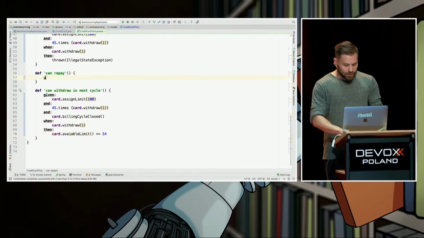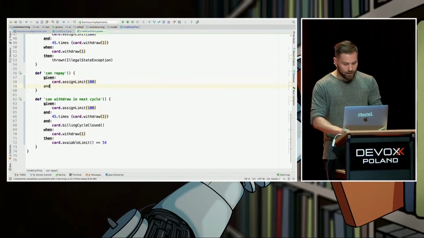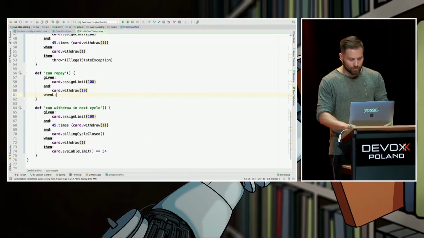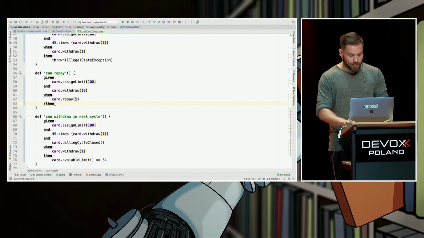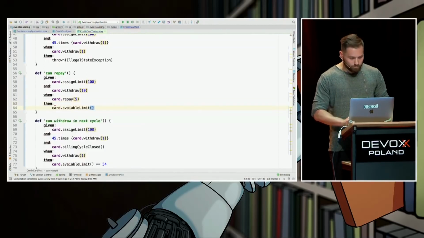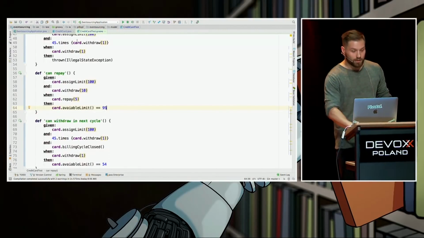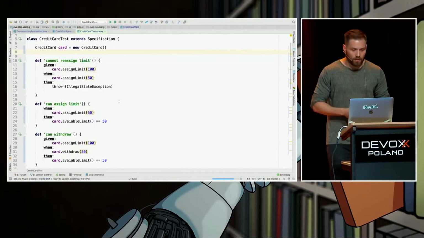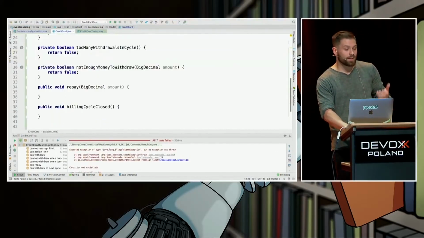And the last one is given a card with a limit 100 and withdrawal of, let's say, 10. When someone wants to repay 5, the card should say, hey, my available limit is equal to, I guess, 95. Yes. Okay, so let's run those tests. I think they will be red. I hope so. And now we are going to do what Alan Kay says is the least important stuff, so